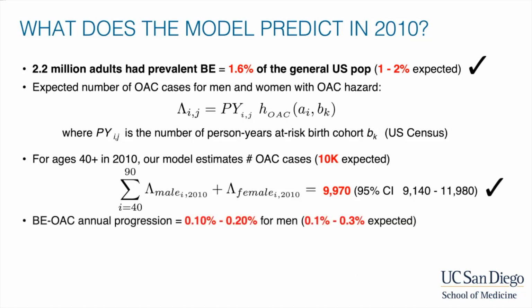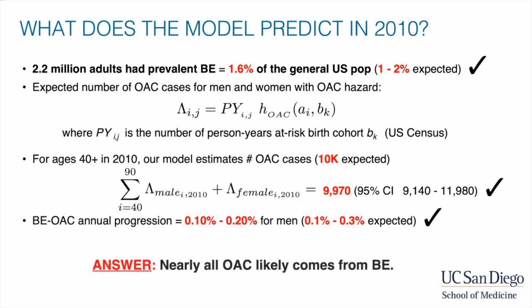Lastly, the BE to OAC annual progression rate in non-dysplastic Barrett's in men was estimated to be 0.1 to 0.2%, again in line with the expected 0.1 to 0.3%. Thus, our model suggests that nearly all OAC likely comes from Barrett's esophagus, given clinical study data.